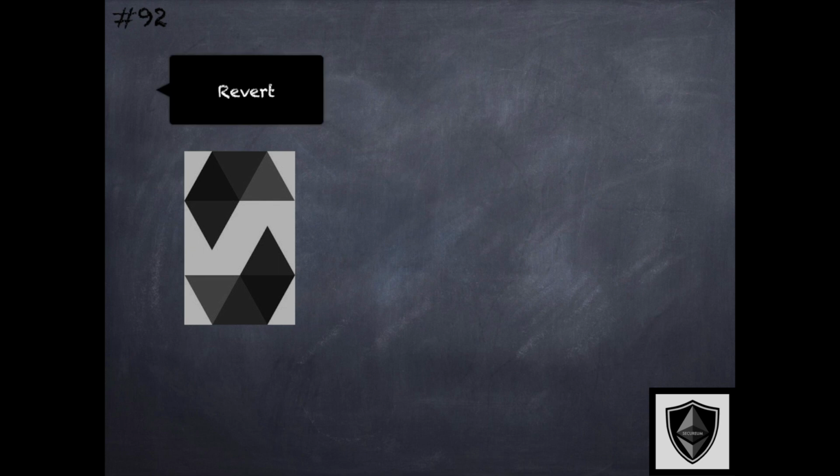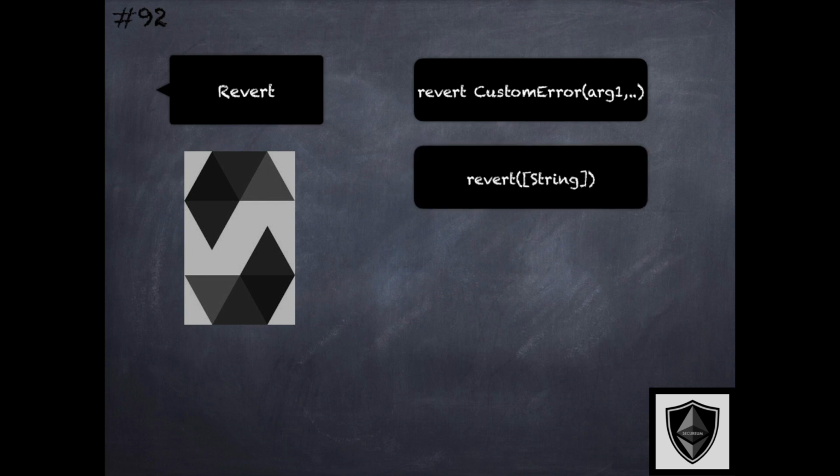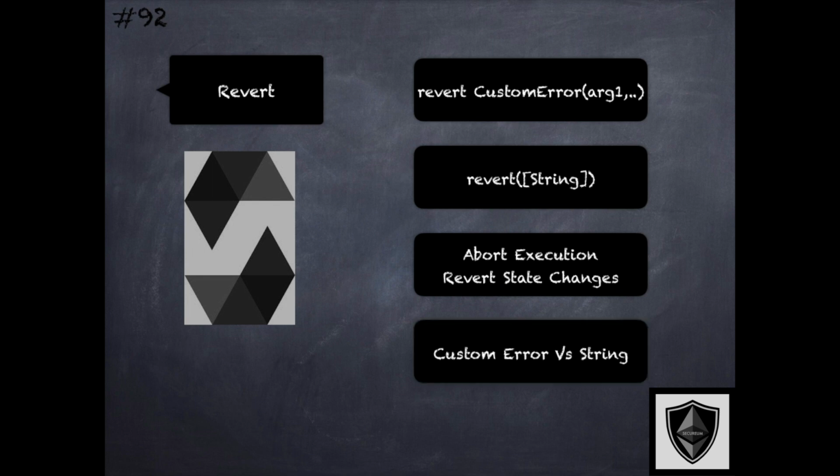Let's revisit the concept of the revert primitive in Solidity. There are two ways to explicitly trigger a revert in Solidity. They're using the revert custom error primitive or the revert function that takes in an optional string parameter. In both these cases, the execution is aborted and all the state changes made as part of the transaction are reverted or reversed. And this distinction between custom error and the string is interesting from an optimization perspective and from a use case perspective.